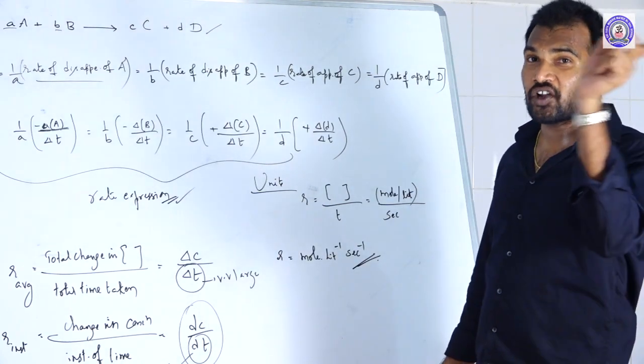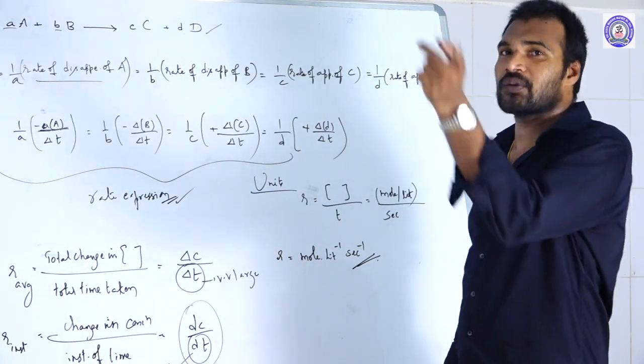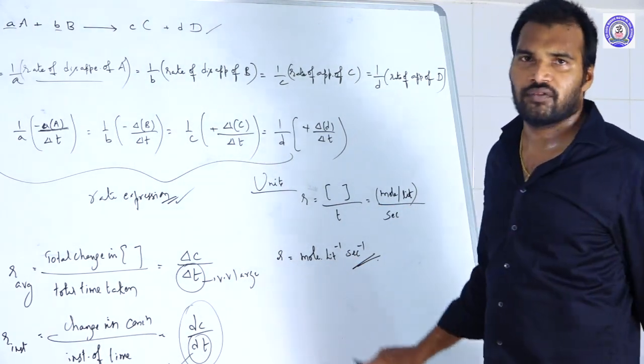But units of rate constant will be different. Don't be confused. Units of rate constant depend upon the order of the reaction, but the units of rate of the reaction always remain the same for any order.